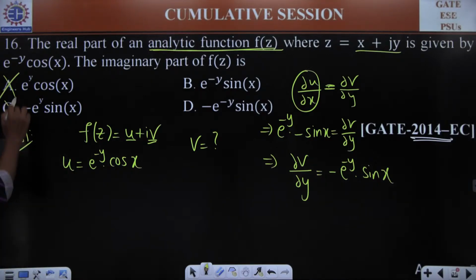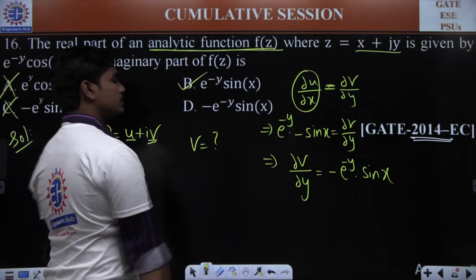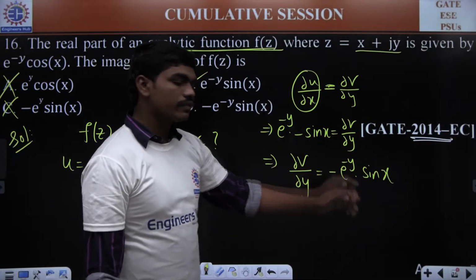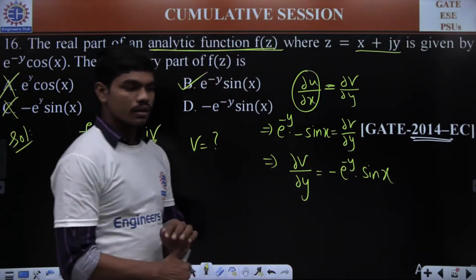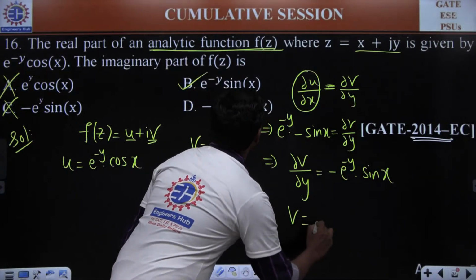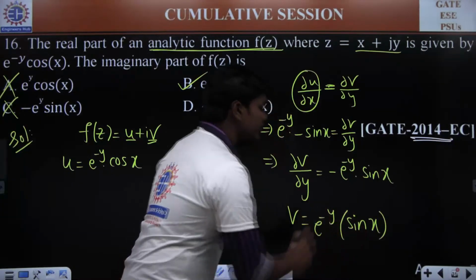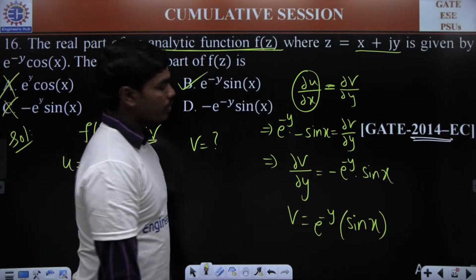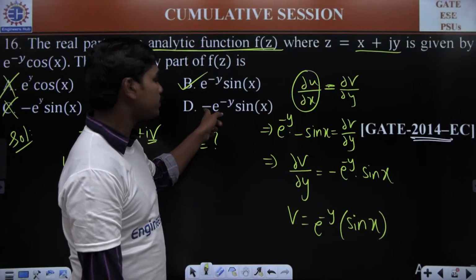This option is also wrong because it has -e^y. So definitely this is the option which gives you the partial derivative with respect to y as -e^(-y) sin x. Is that clear to all of you? Can you understand why this v should be equal to e^(-y) sin x? Because sin x can be treated as a constant, and the derivative of e^(-y) will give you -e^(-y). If you take this option, this minus sign gets eliminated here, because there is one more excess minus.